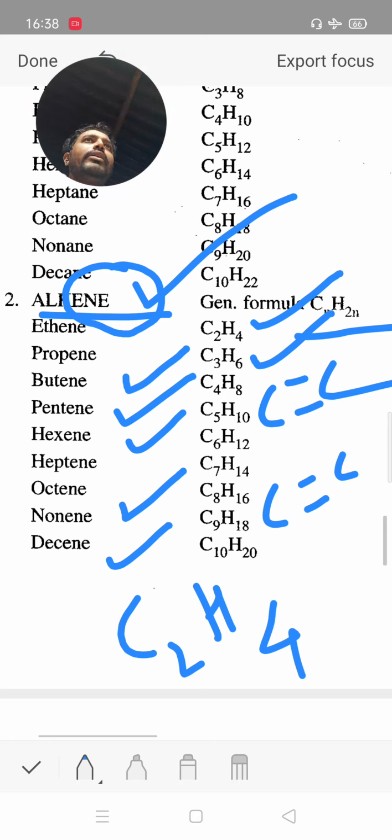At least one double bond is present in an alkene compound. It is an example of an unsaturated hydrocarbon containing a carbon-carbon double bond.